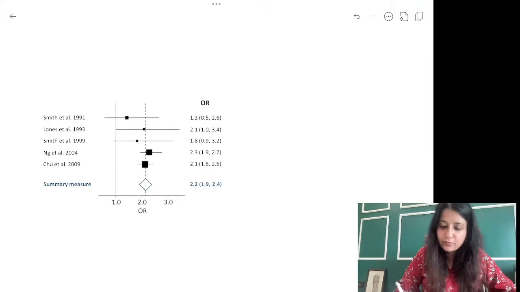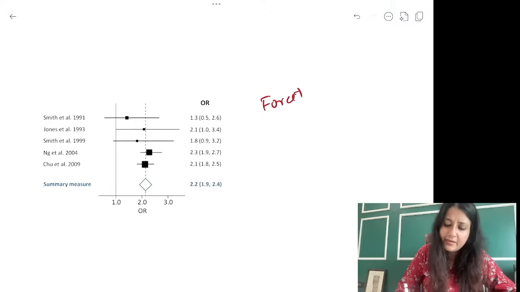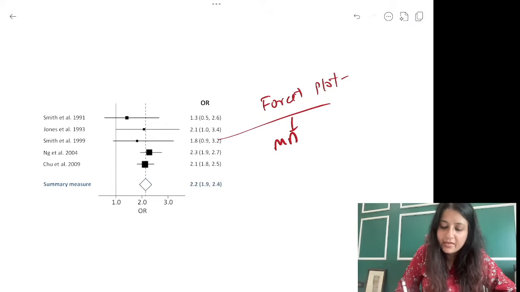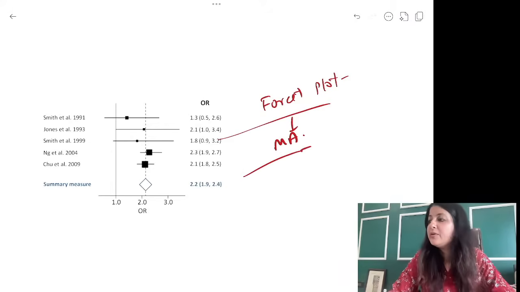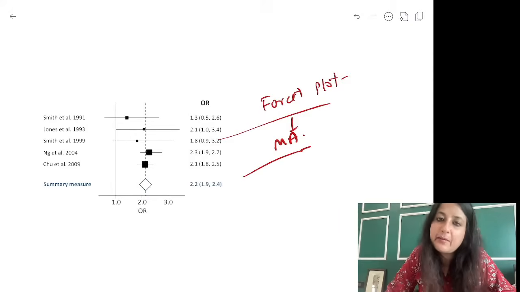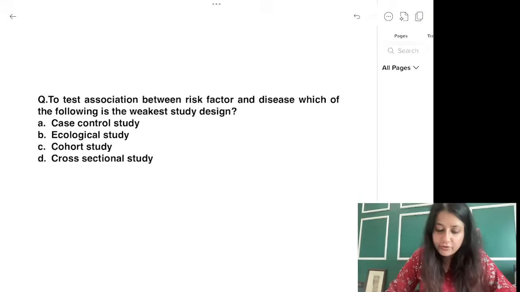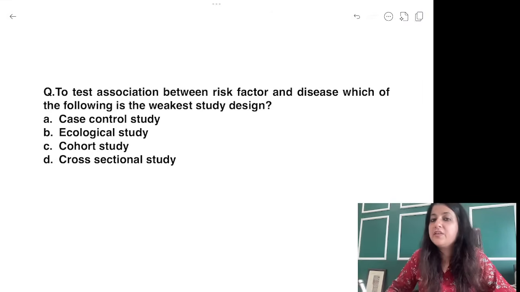Very good. What is this one, guys? This is forest plot. Interpretation, I'll see if I have time, I will tell you. This is only drawn for a meta-analysis. Interpretation of forest plot we will take up in the image-based session. Okay? Okay, now before we go to the numericals, one last question over here. Then we have 3 numericals on the board. What is the answer to this?